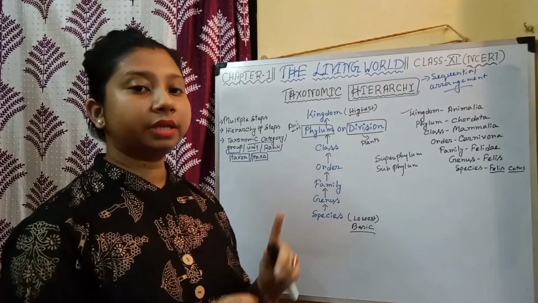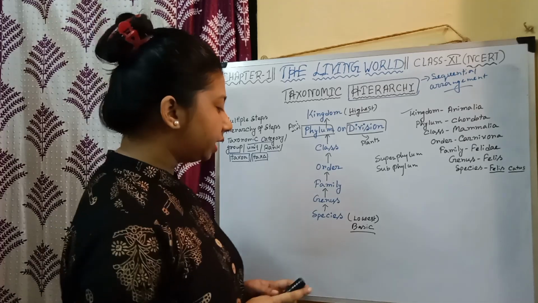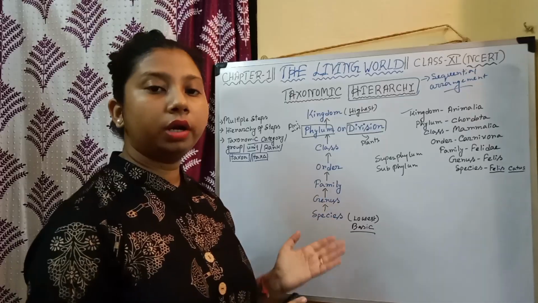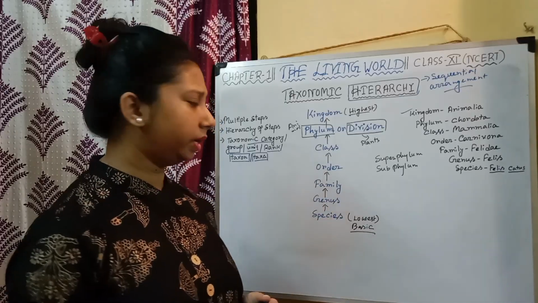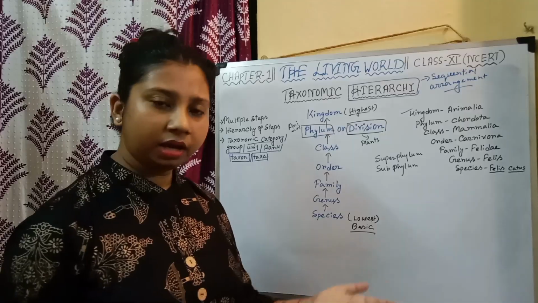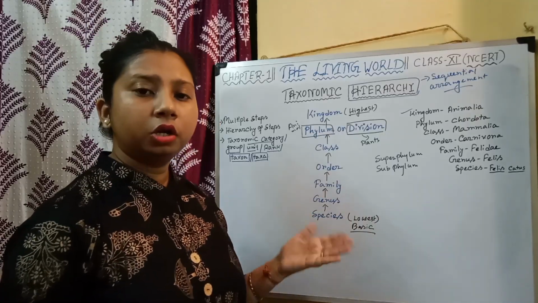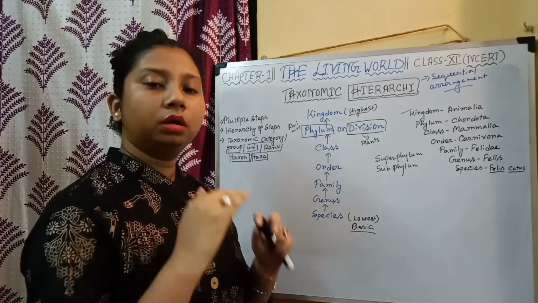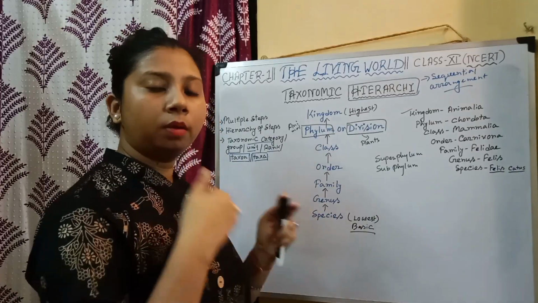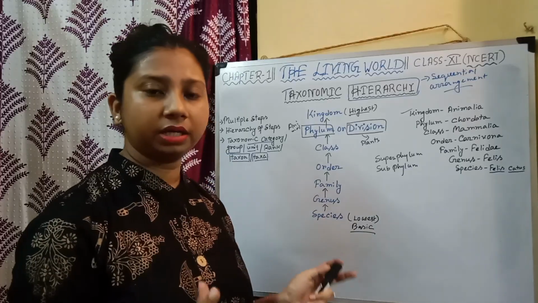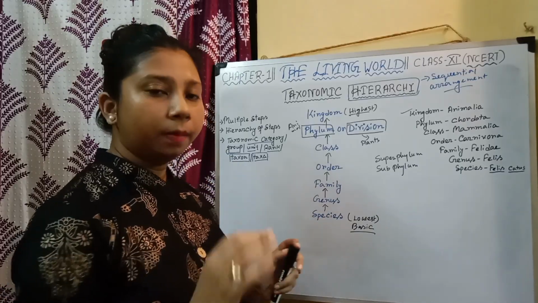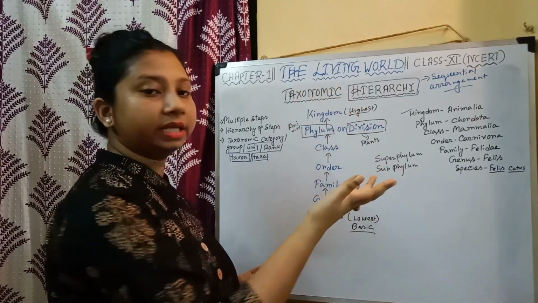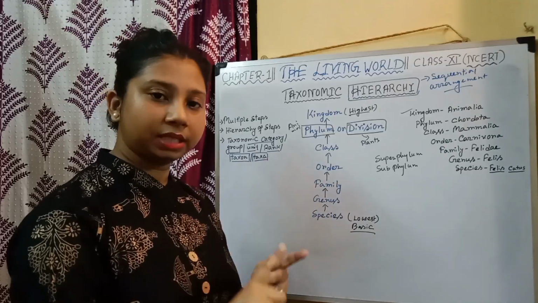Okay, let's understand this with an example. We know the example of species, I told you that it can be human, it can be tiger, it can be lion, anything, it can be cat. So in the cat species, all cats are included and they have fundamental similarities, they are almost similar. But in a kingdom, as an example kingdom Animalia, all the animals are included.